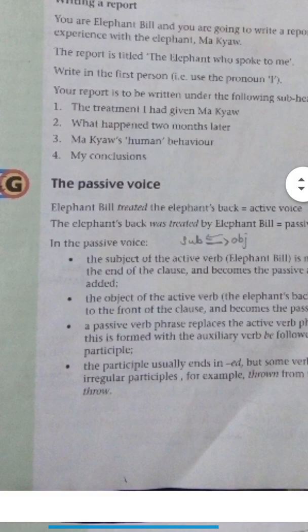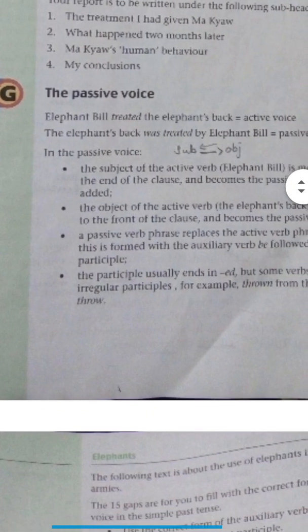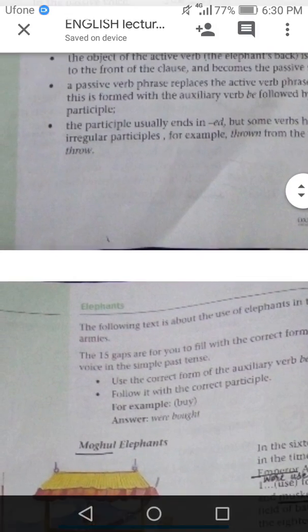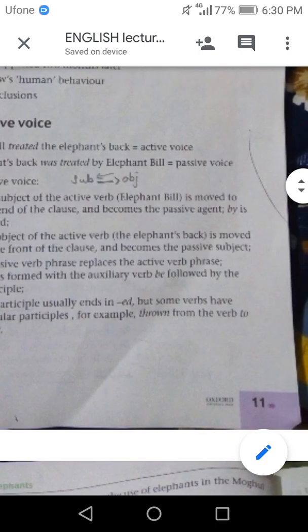Okay, then we have active and passive voice. As you know how we change active into passive, there are three main rules: we change the subject into object, and the object into subject. We change the sentence and we use the third form of the verb, and after the third form we use by. Okay student, I hope you understand till here.